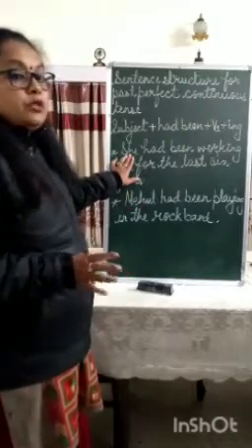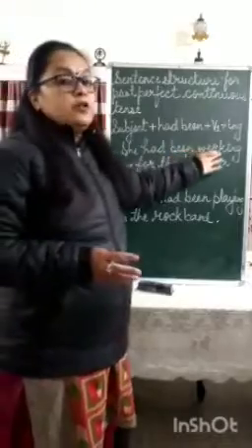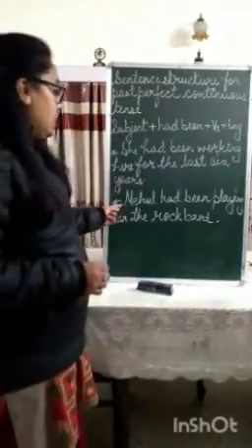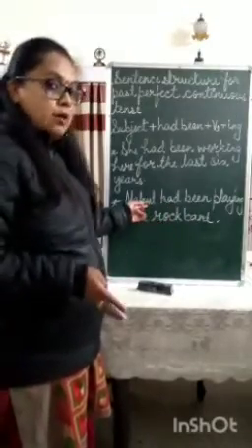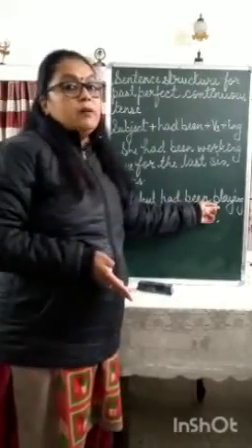She is a pronoun which we use for girls. Had been and then the ing form of work and the remaining sentence. Second, Mehul had been playing in the rock band. Mehul is a proper noun followed by had been and then the ing form of the verb play.